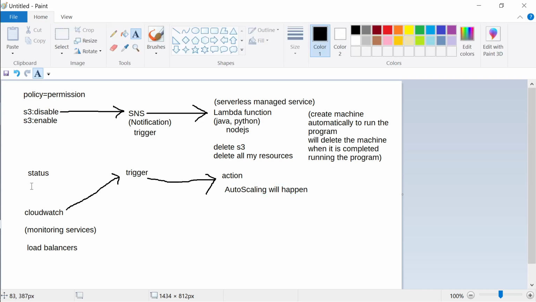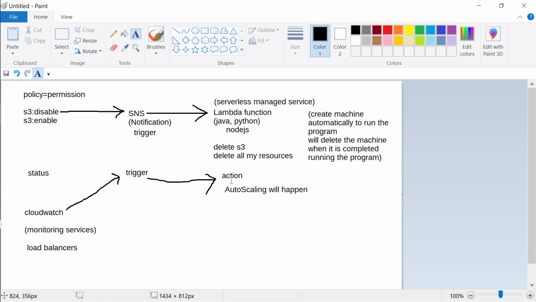So I hope you understand status, trigger, action. These are my words just for you to understand. But on the top level, this is the crux of everything. Some status is getting generated on the AWS. Then you trigger using the mechanism of SNS notification, and based on the trigger you associate a lambda function. So a lambda function can be configured to be connected to SNS.